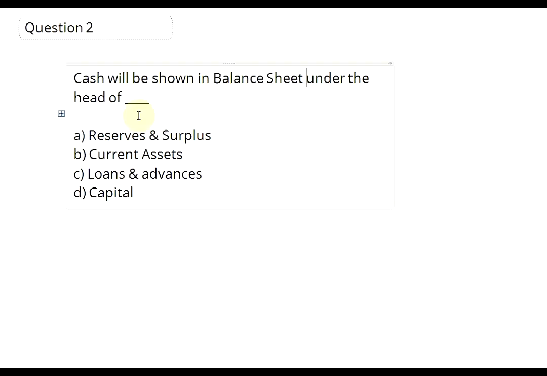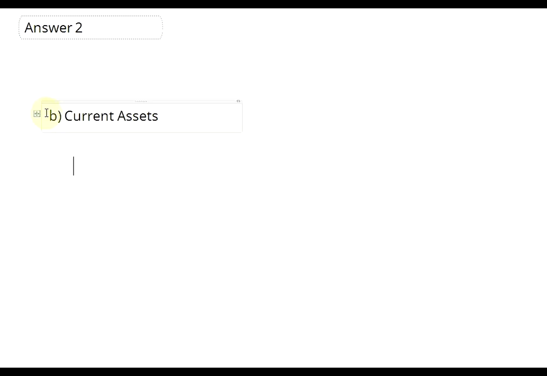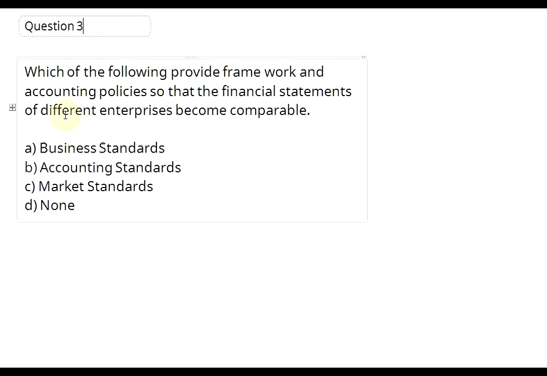Let's go to question number 2. Question number 2: cash will be shown in balance sheet under the head of A. Reserves and surplus, B. Current assets, C. Loans and advances, D. Capital. Answer to question number 2 is B. Current assets.